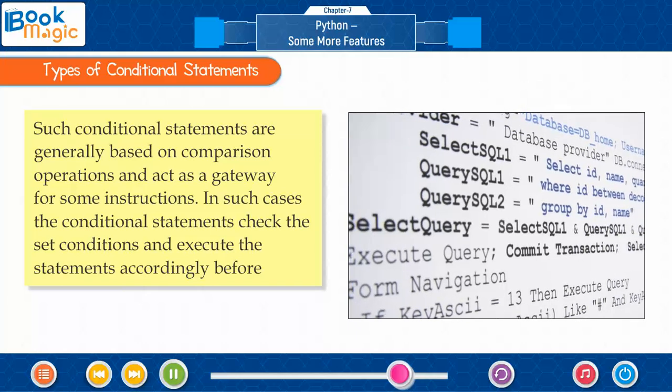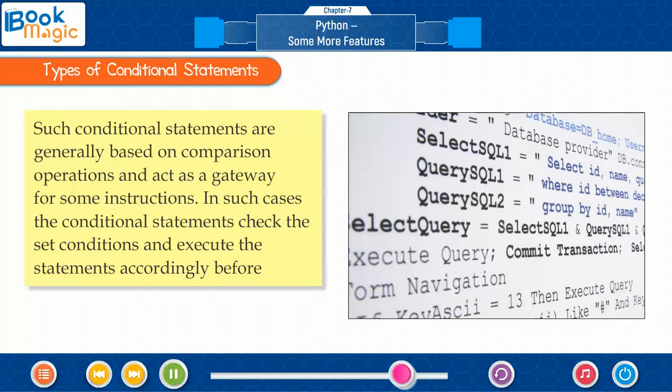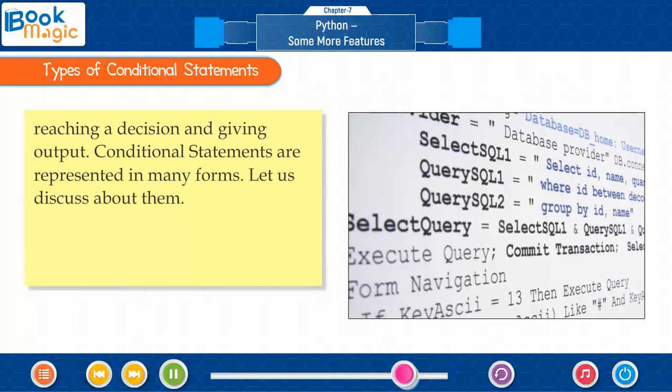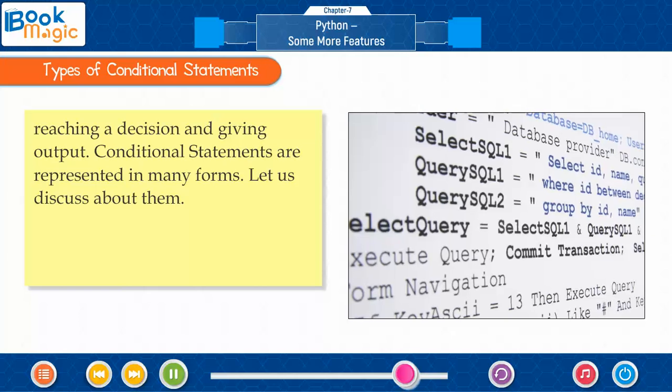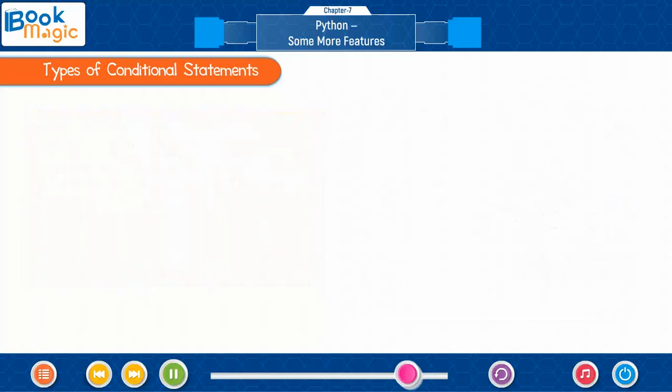In such cases, the conditional statements check the set conditions and execute the statements accordingly before reaching a decision and giving output. Conditional statements are represented in many forms. Let us discuss them.